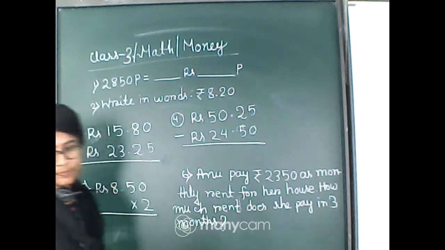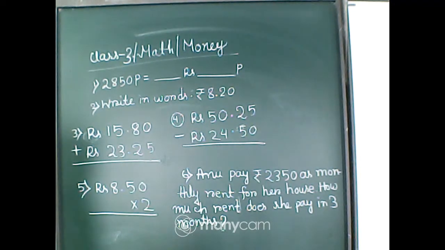Okay, next. We have to do story sums. Listen, this is not stories. Yeah, this is a story sum. But because in your exam it will be a short question, you only have to choose the answer. Maybe these types of maths can be there, and they will provide you 4 options, and you have to choose which option is correct. No need to write down the statement, you just have to find out how much rupees she will pay as rent for 3 months.